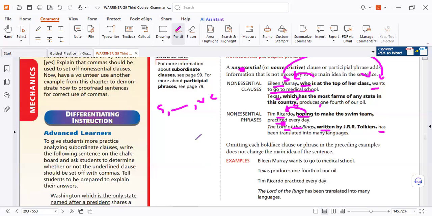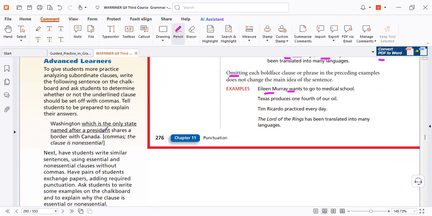Now, very important to know. He said here, delete the bold ones, you will find the sentence clear. This can help you. But remember, two commas, not one comma with a dash, one comma with a semicolon, or similar punctuation. And of course, you have many exercises.